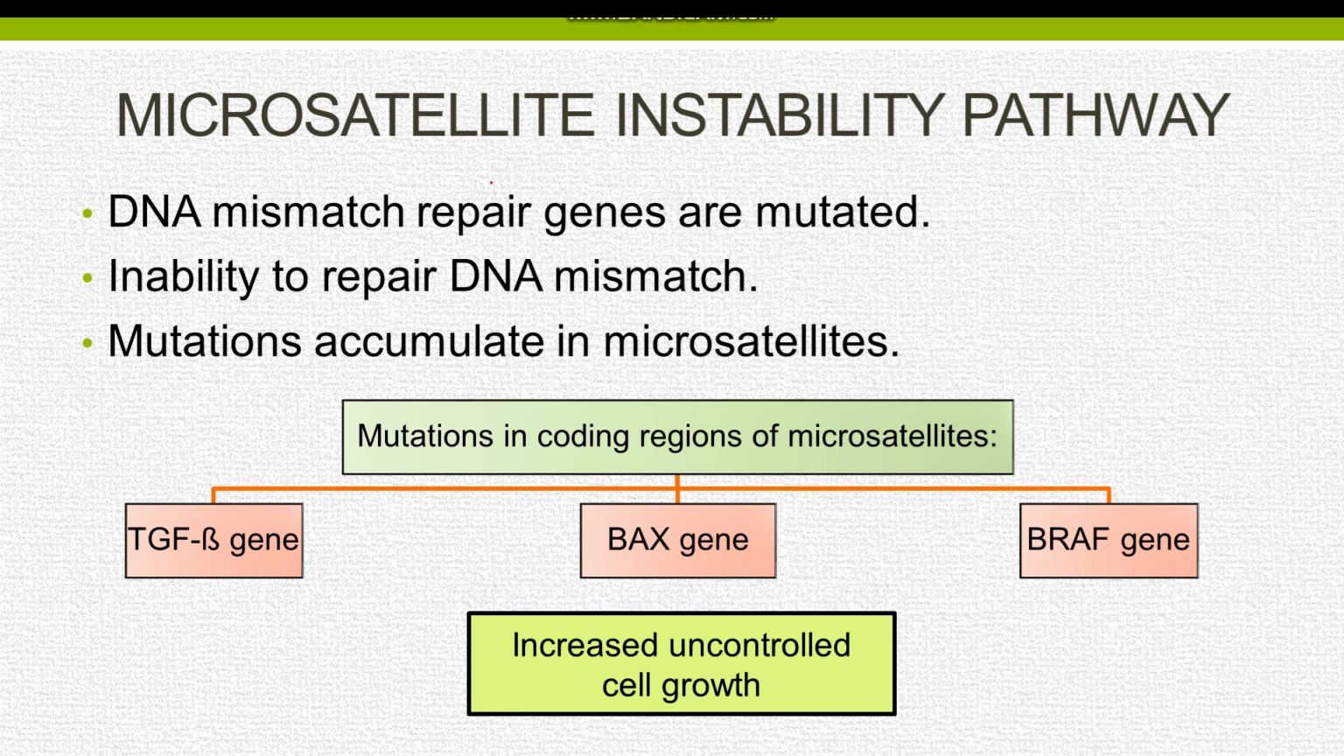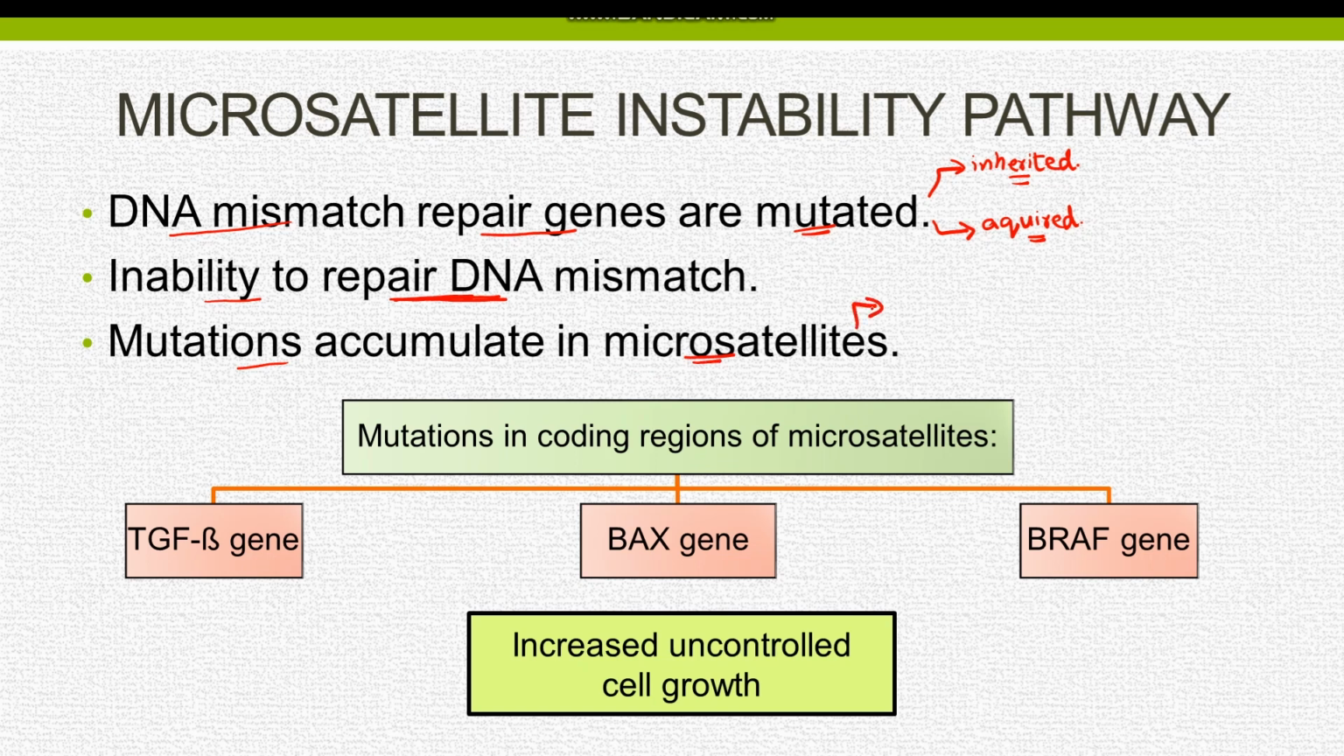The second pathway in the pathogenesis of adenocarcinoma of the colon is the microsatellite instability pathway. What happens in this case is that the DNA mismatch repair genes are mutated. These mutations could be either inherited or acquired during the lifetime. The mutations in the DNA mismatch repair genes result in the inability of the cell to repair the DNA, which results in the accumulation of mutations in the microsatellites.